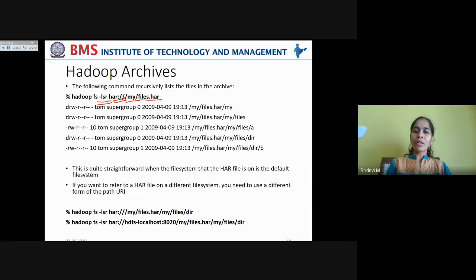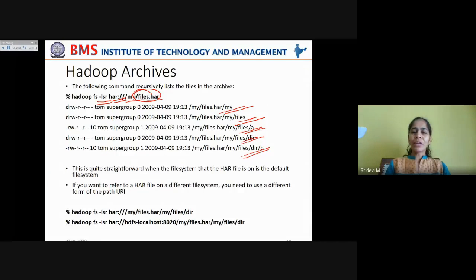So you will get all the contents here. You can see the directory and the files under the directory, and all the files you tried to archive and store in files.har. That can be seen here when you list the files in the archive.